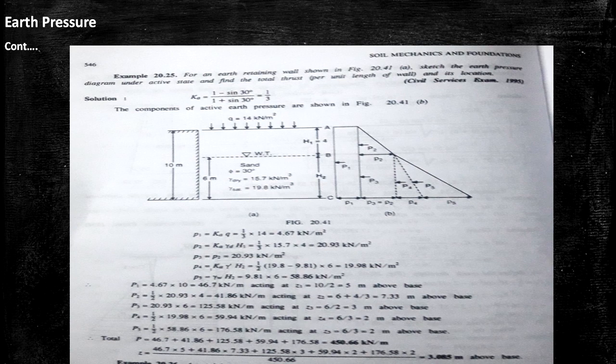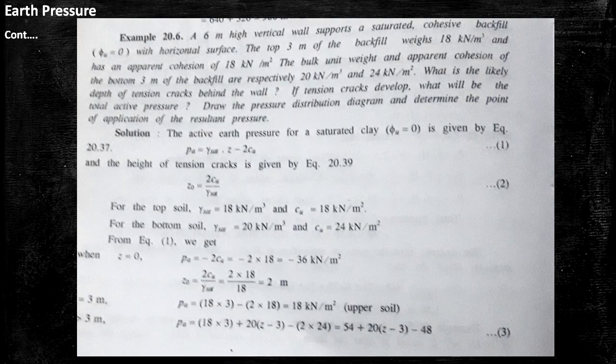So now we calculate the total P. Finally we get the total pressure, that is 450.66 kilonewton per meter, and then we calculate Z. Z means P1 into Z1 plus P2 into Z2 plus P3 into Z3 plus P4 into Z4 plus P5 into Z5, divided by total P. Finally we get the answer of Z, that is 3.085 meter above the base. This is the third problem.